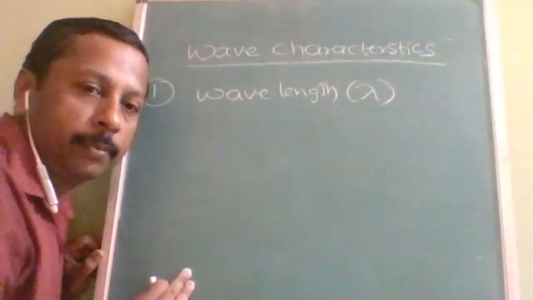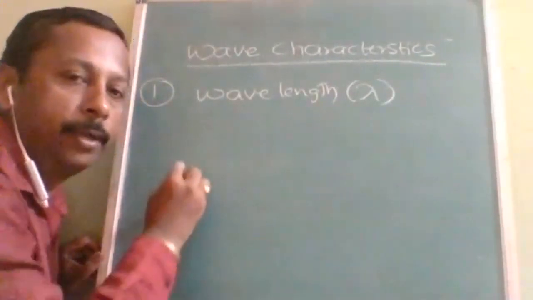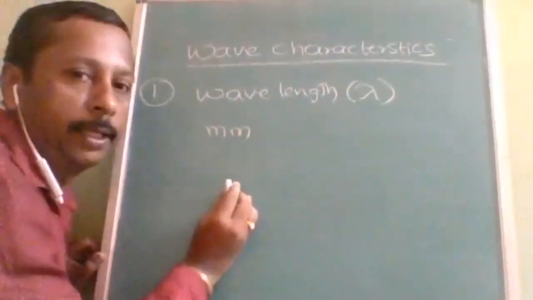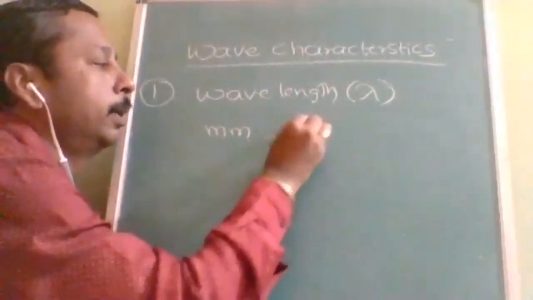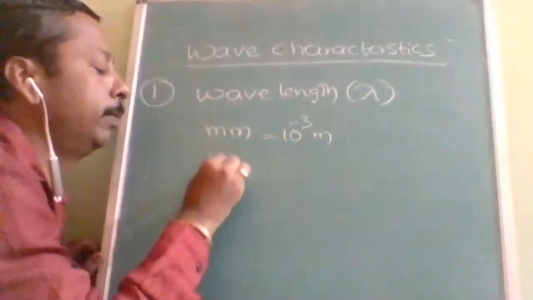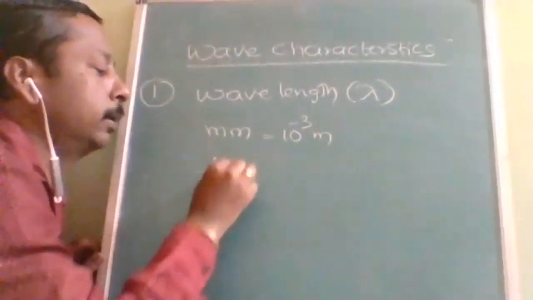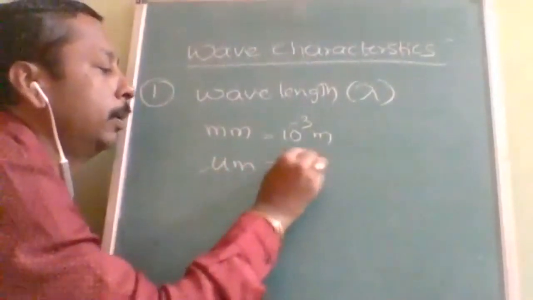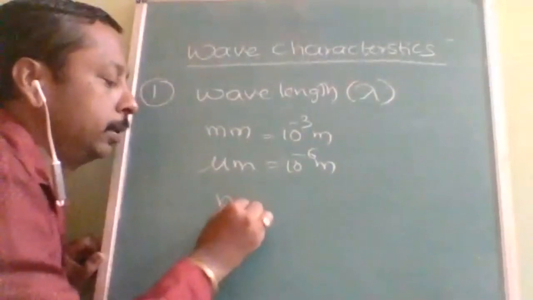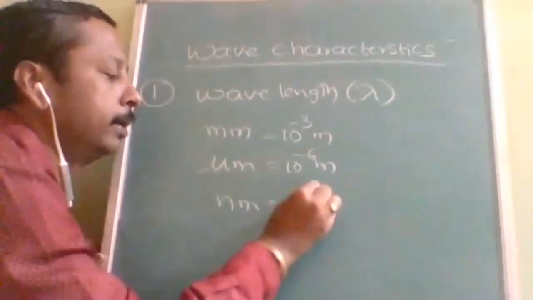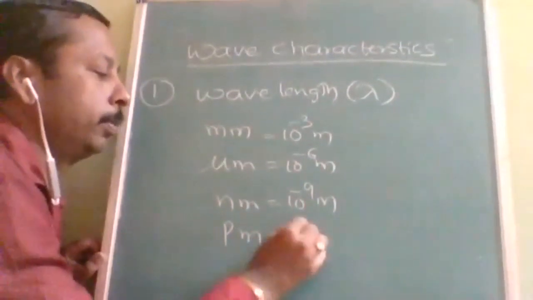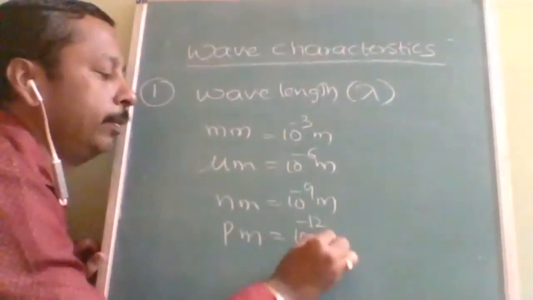So we will use small units like millimeter, 10 to the power of minus 3 meter. Then after millimeter, micrometer, 10 to the power of minus 6 meter, nanometer, 10 to the power of minus 9 meter, and picometer, 10 to the power of minus 12 meter.